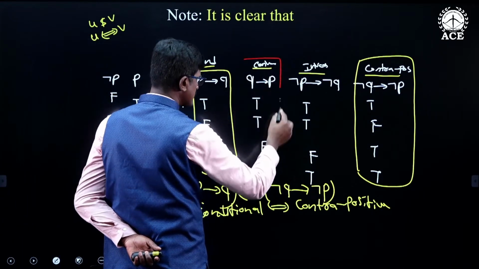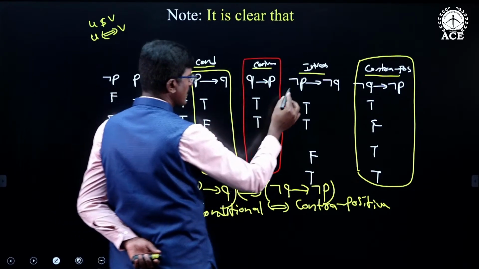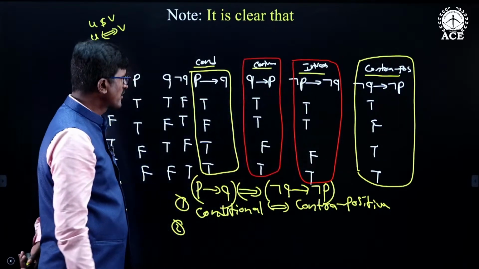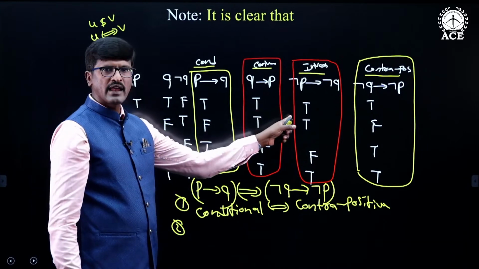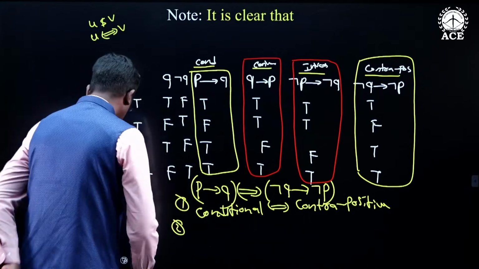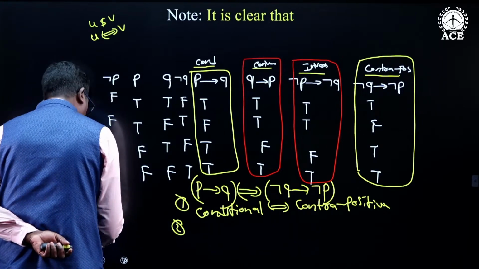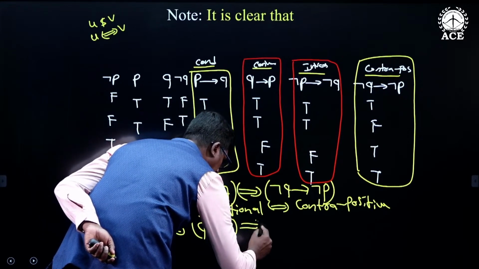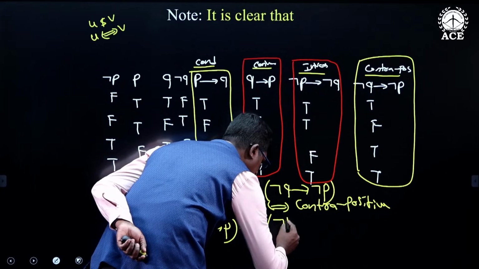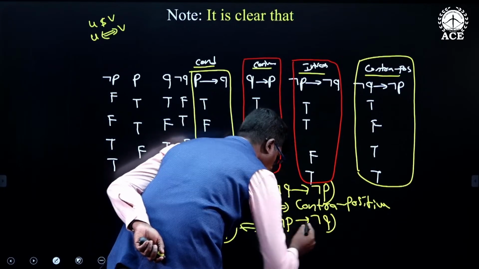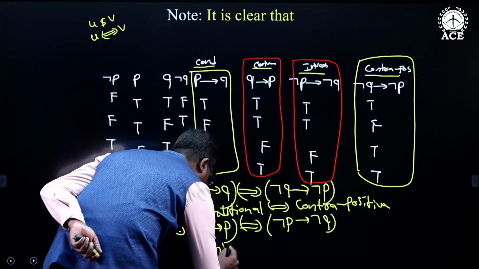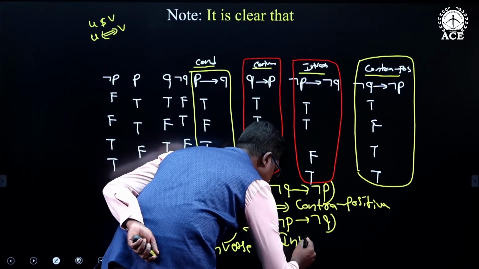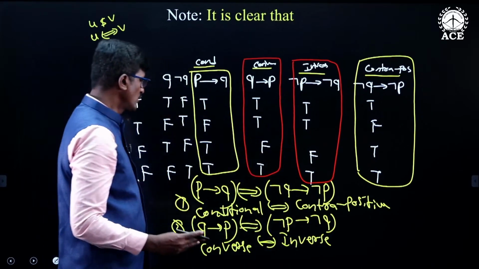These are the truth values of the converse and these are the truth values of the inverse. If you observe them, both have the same truth values. Therefore, we conclude that Q conditional P is logically equivalent to negation P conditional negation Q, which is nothing but the converse is logically equivalent to the inverse.